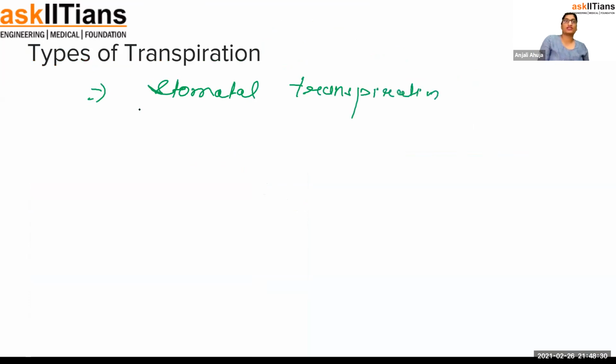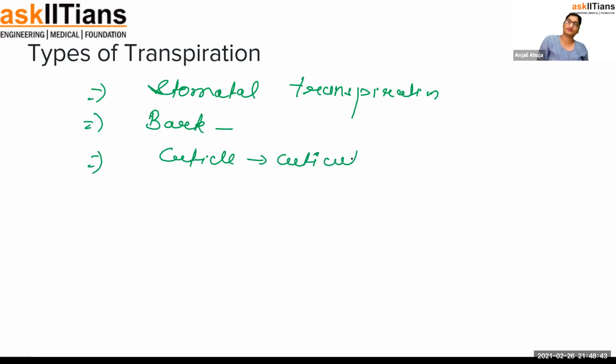If the transpiration happened from the bark of the tree, we call it bark transpiration. If the transpiration happened from the cuticle of the leaf, we call it cuticular transpiration. What is cuticle?